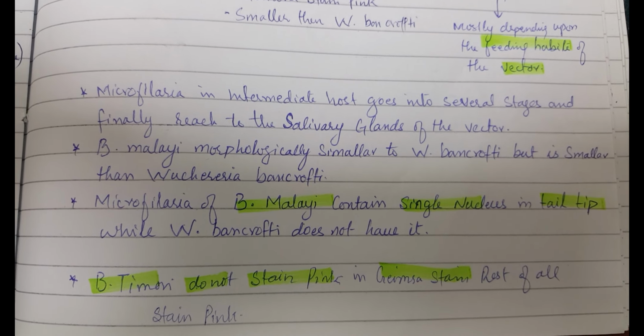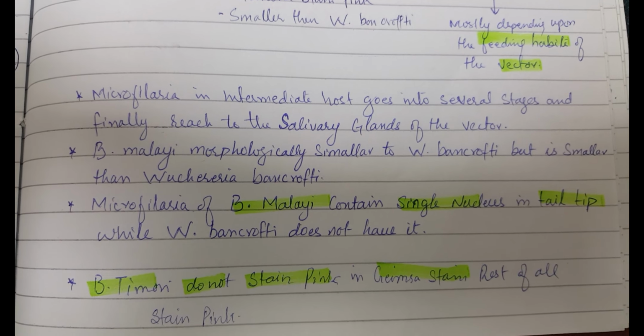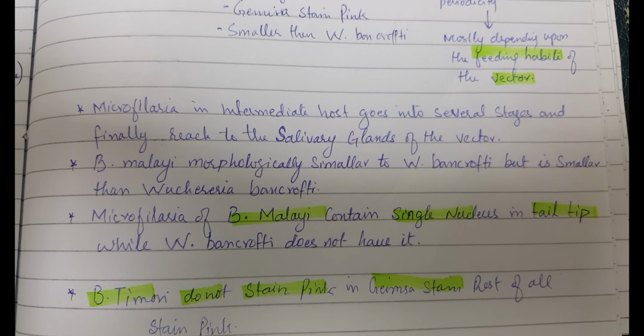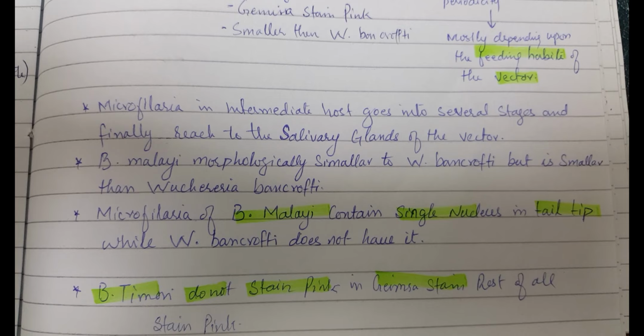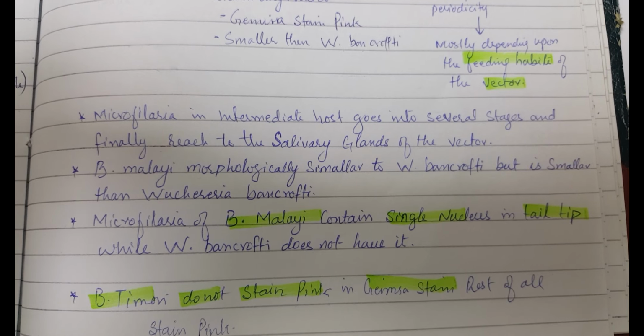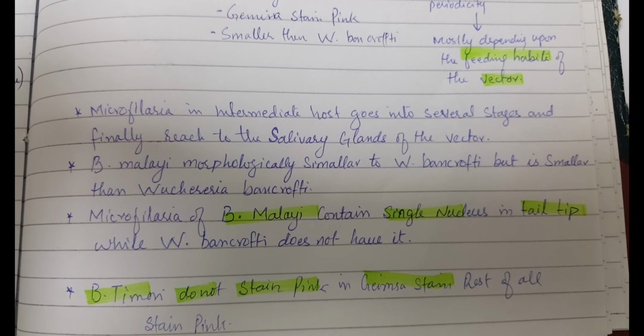Microfilaria in the intermediate host goes through several stages and finally reaches the salivary gland of the vector. Brugia malayi is morphologically similar to Wuchereria bancrofti, but it is smaller. Microfilaria of B. malayi contain a single nucleus in the tail tip, while Wuchereria bancrofti does not have it.